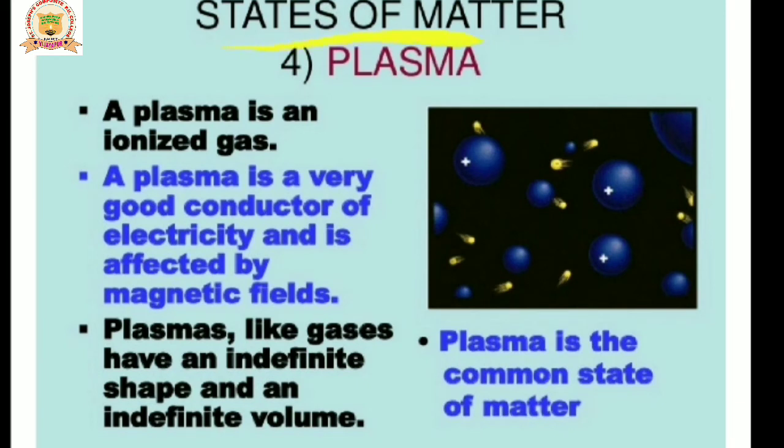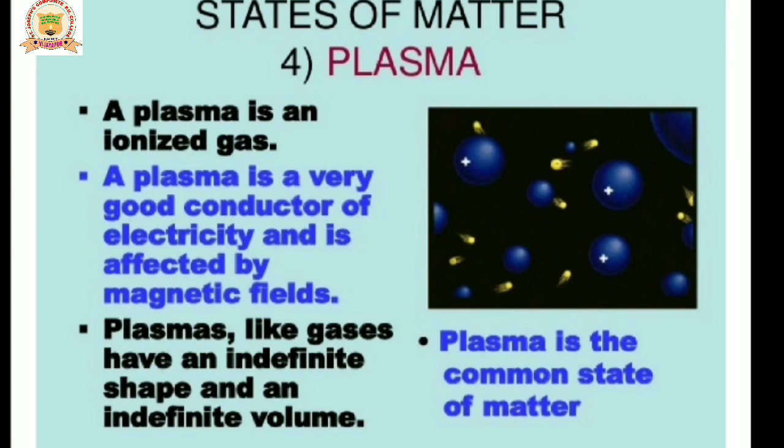The fourth state of matter is the plasma state. Plasma is an ionized gas. Plasma is a very good conductor of electricity and is affected by magnetic fields. It consists of charged ions. By vibrating, these charged ions are good conductors of electricity.